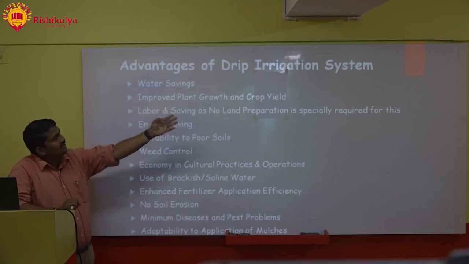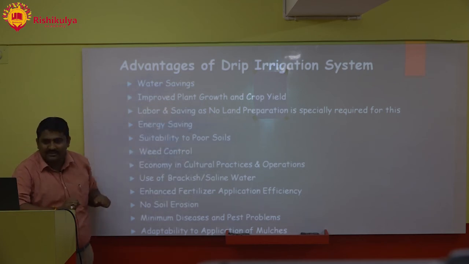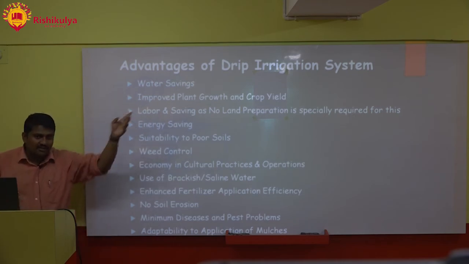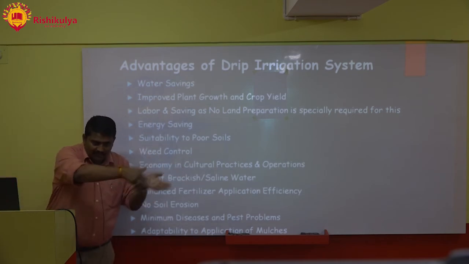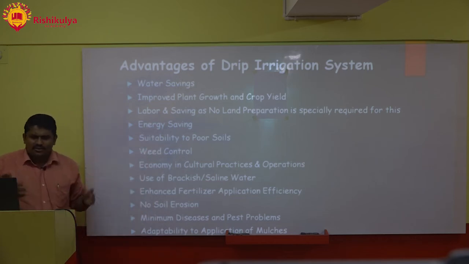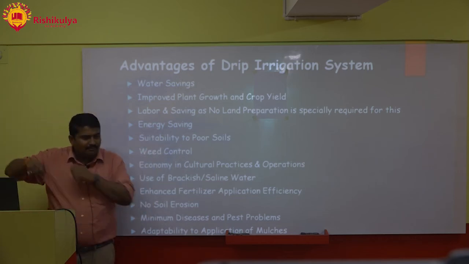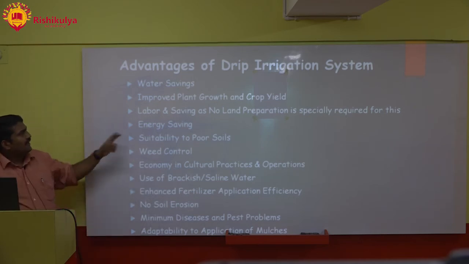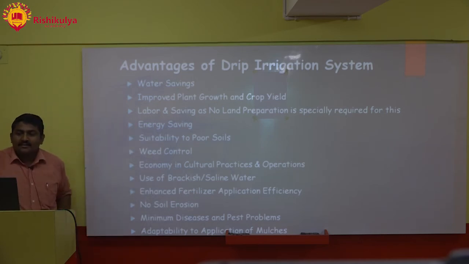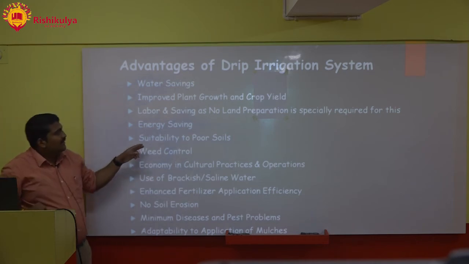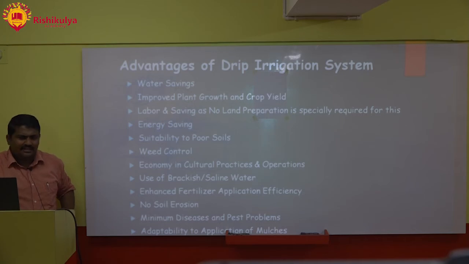Labor saving, as no land preparation is specially required for this. Why? Remember the surface methods which I had talked about. There you need to cut furrows, you need to cut basins, you need to build rings. But here, no issues. Just your land is there, you lay the pipe. Just need to put the pipes in the fields, right? Energy savings, because in sprinkler we found we have to provide a lot of energy for that water to go up and come down. Suitability to poor soils also, we can apply this.